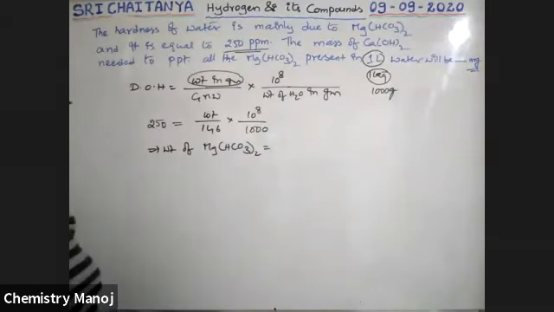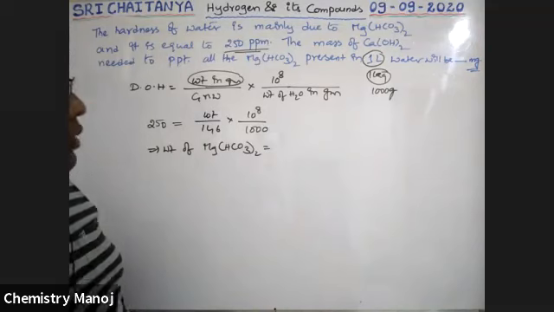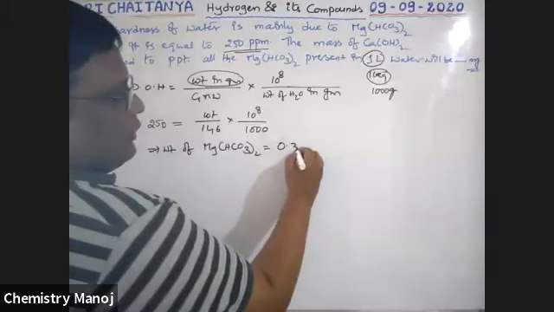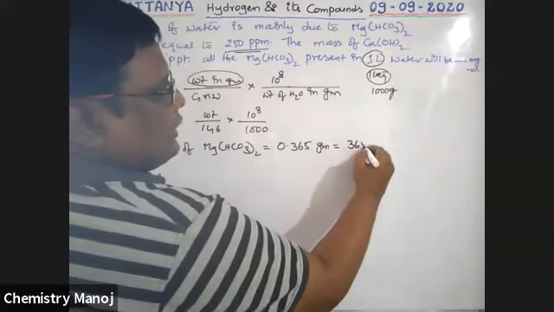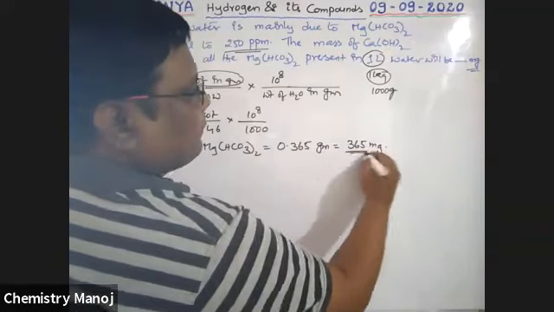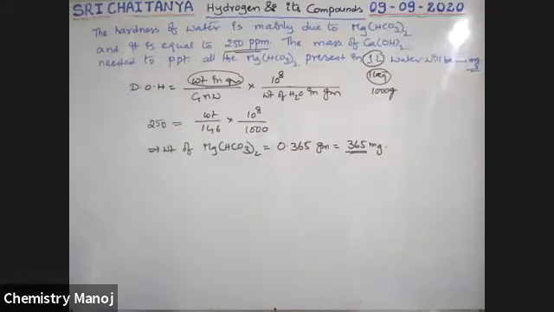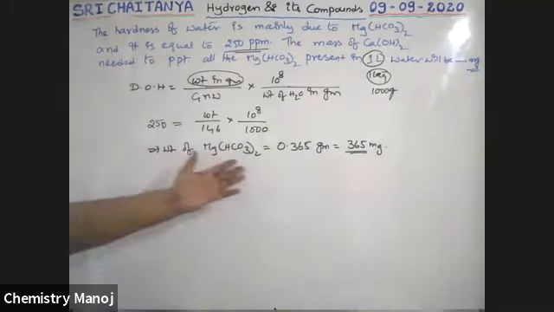Weight of magnesium bicarbonate is equal to 0.365 grams, which is equal to 365 milligrams. That is the weight of magnesium bicarbonate. Now I want to convert that magnesium bicarbonate, to find how much calcium hydroxide is required.